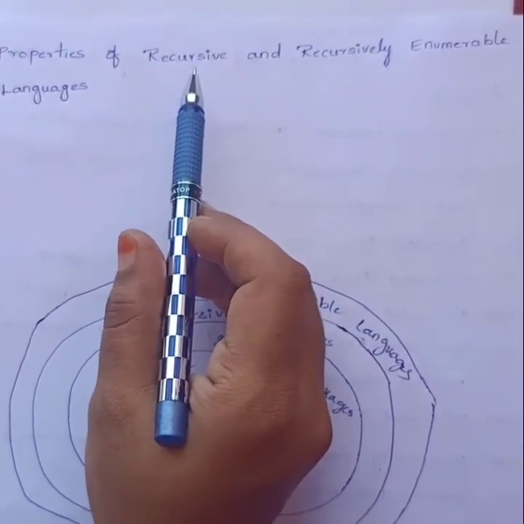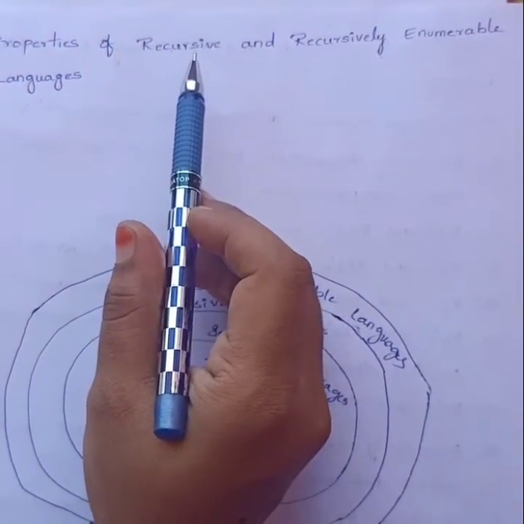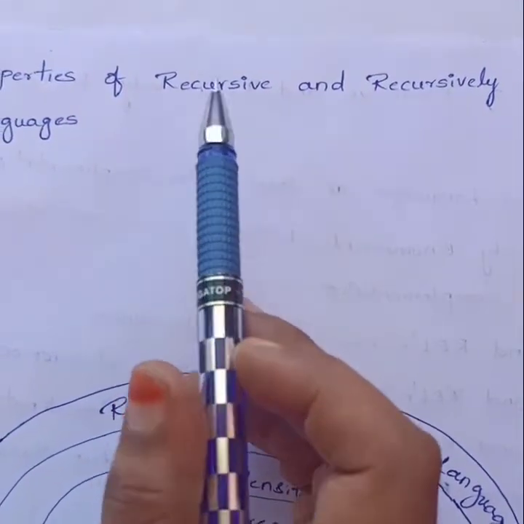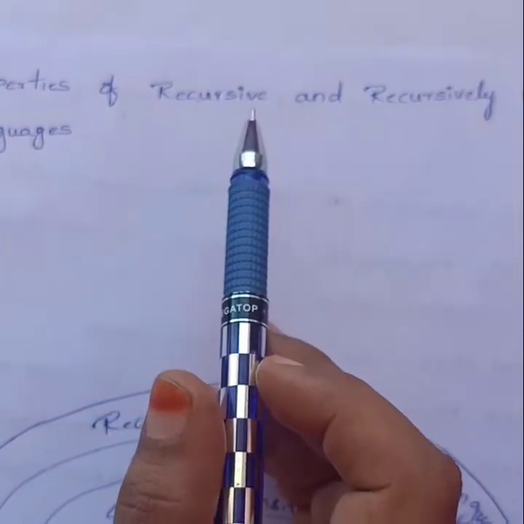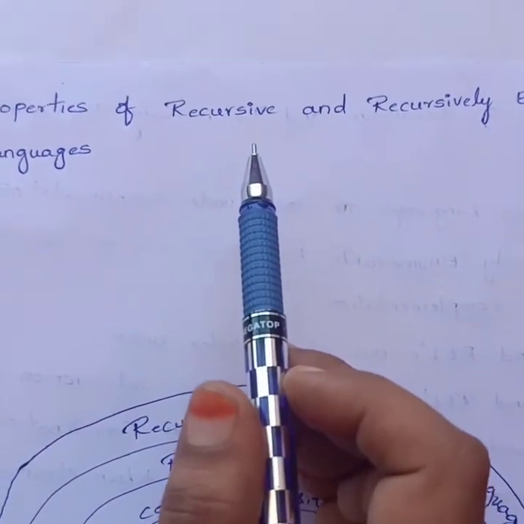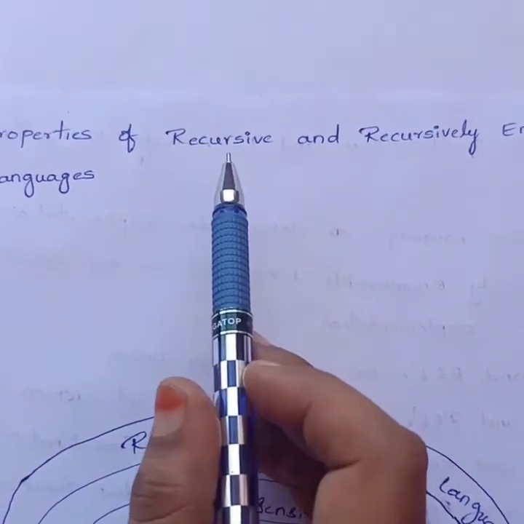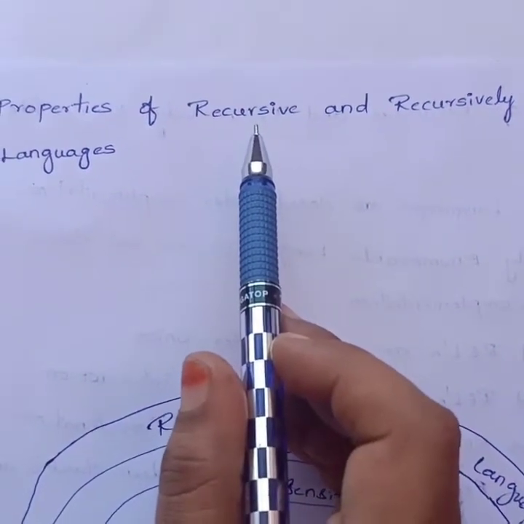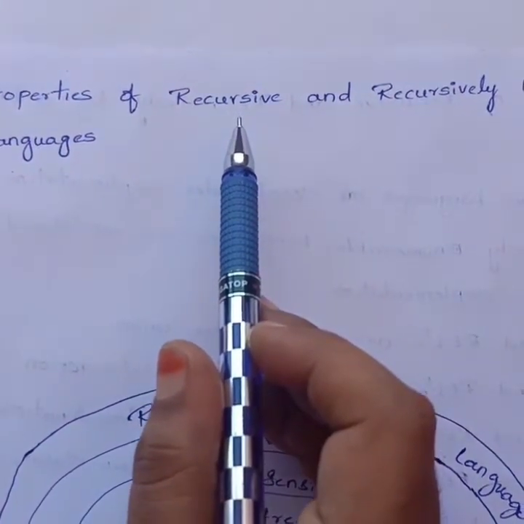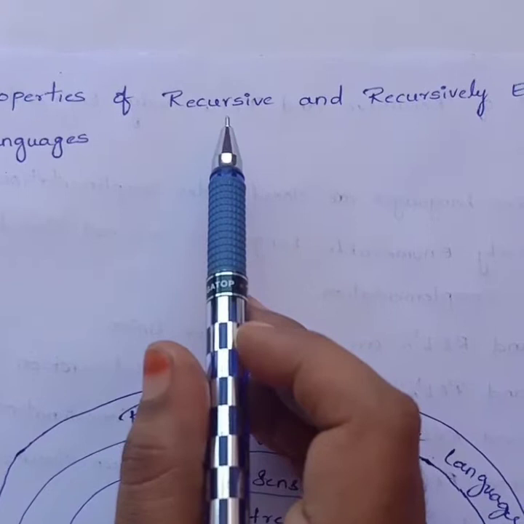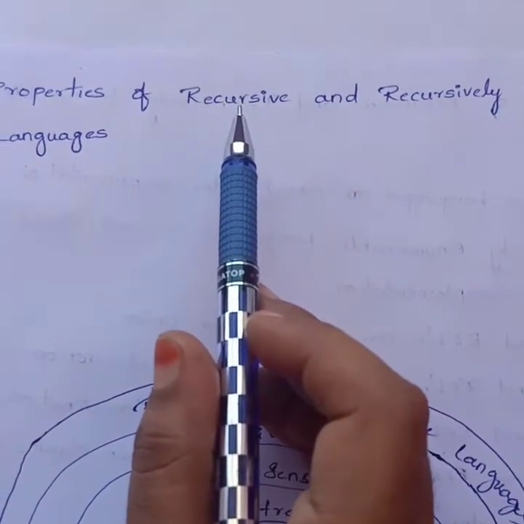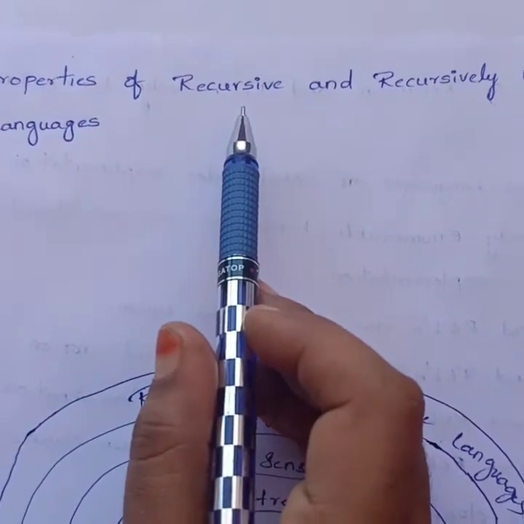A language L is said to be recursive if there exists a Turing machine which accepts all the strings in L and rejects all the strings not in L. So it is a decidable language. All recursive languages are decidable languages and vice versa. It satisfies two conditions: one is the accept state and the other is the reject state.